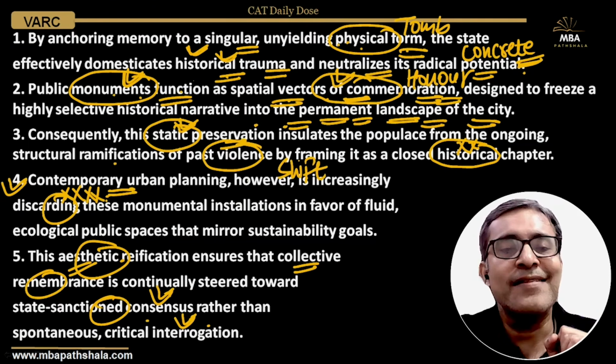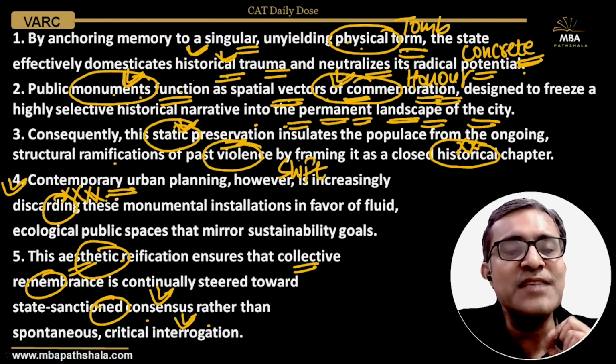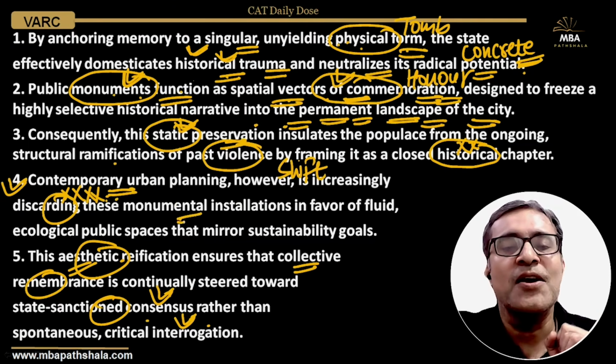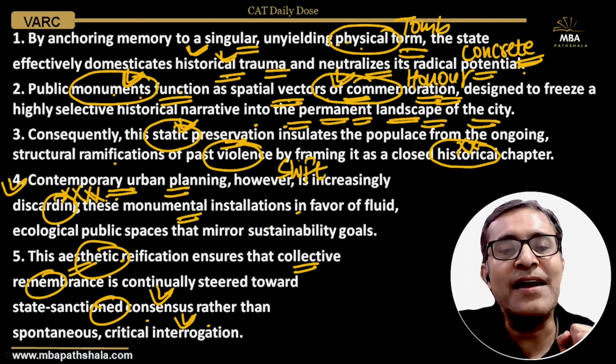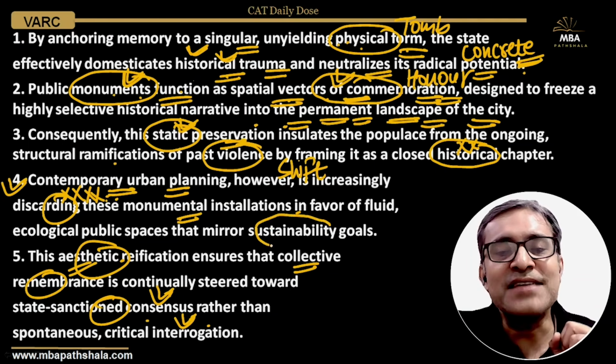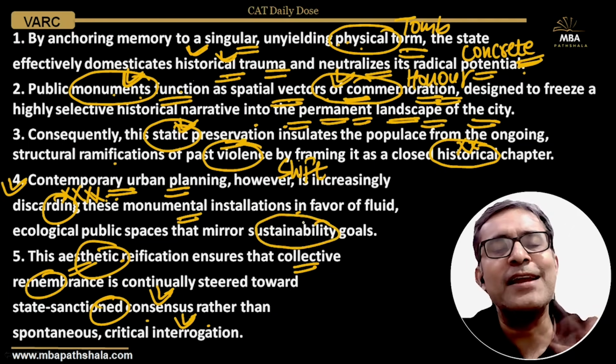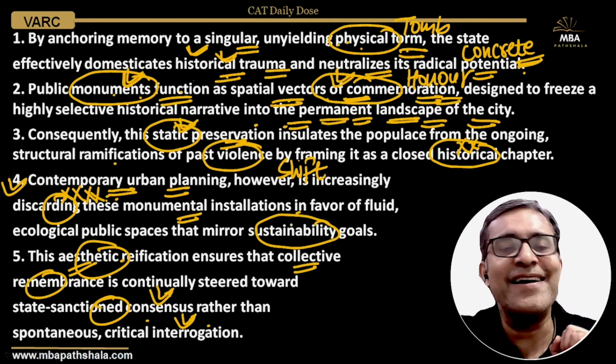In the idea that these monuments are no longer being preserved, and contemporary urban planning is doing away with these monuments. And it introduces what? Sustainability goals, a completely different, unrelated idea. Let's move ahead, students.